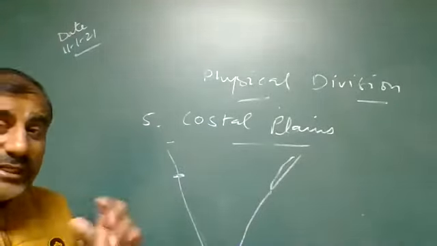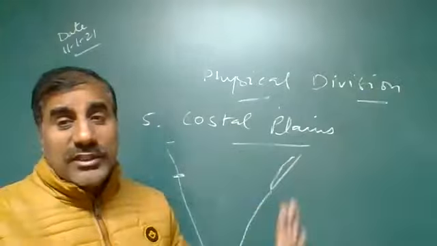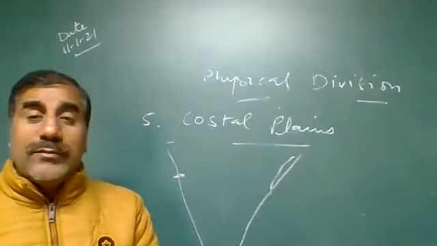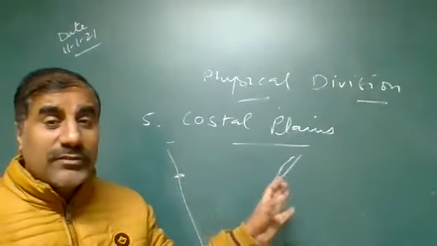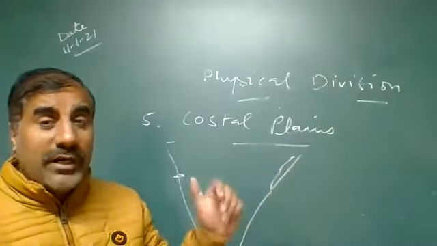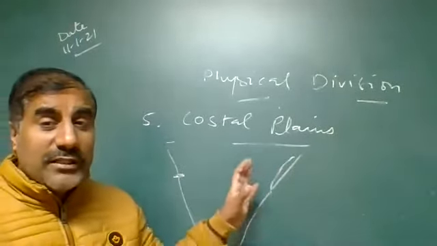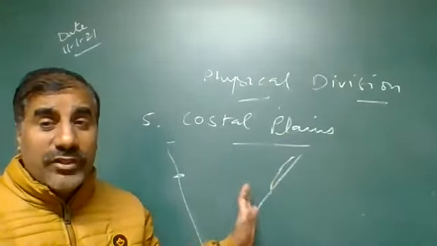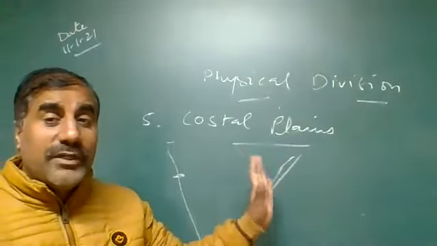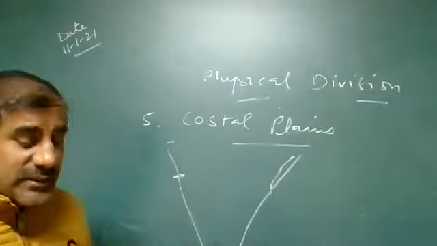We'll also discuss the rivers which flow in that area and form deltas in this part.